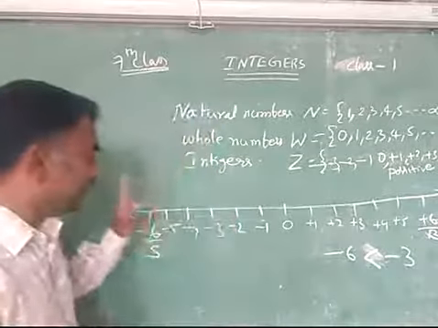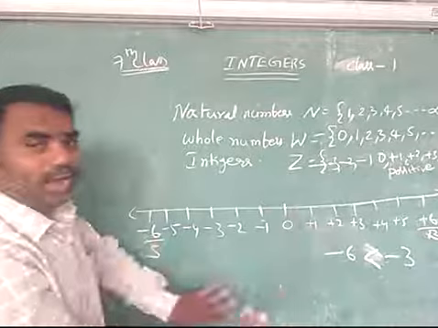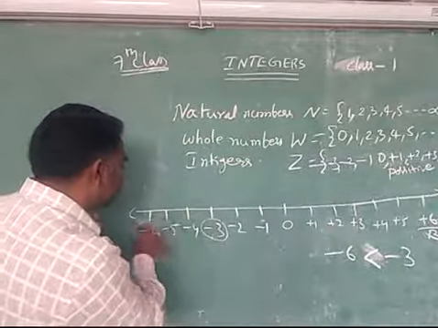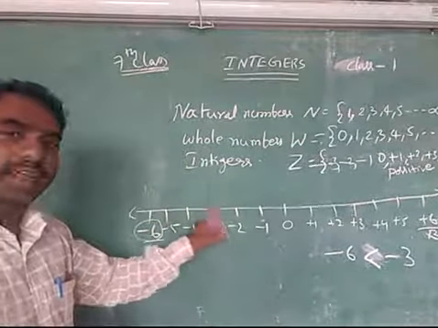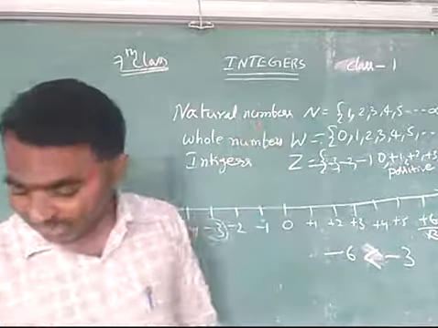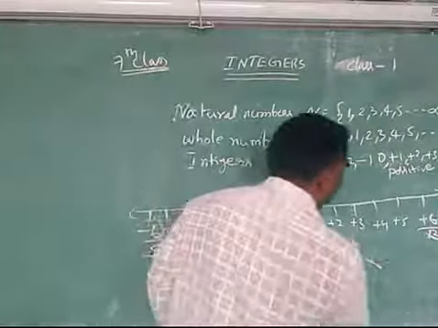You see the number line and easily we can say which number is bigger: right hand side bigger, left hand side smaller. Out of minus 6 and minus 3, you see which is on the left hand side: minus 6. That's why it is smaller. Which is on the right hand side: minus 3. That's why this is bigger. So you can understand.